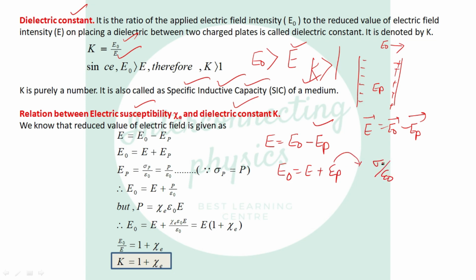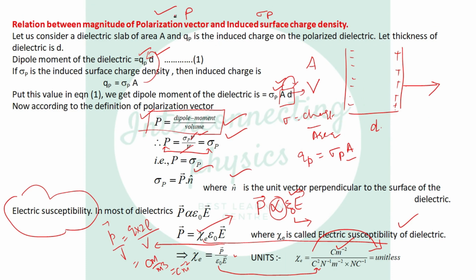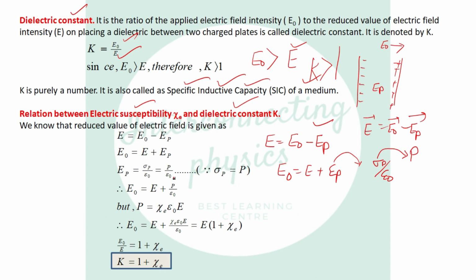So it will be sigma P over epsilon naught, and we know sigma P is equal to polarization, because we derived the relation between the polarization vector and sigma P, which is equal. So write down P here, and what is P? P is chi e epsilon naught E. Put this value, epsilon naught cancels with epsilon naught. Now E into 1 plus chi e, and E naught divided by E is K. So K equals 1 plus chi e. This is the required relation between dielectric constant and electric susceptibility.